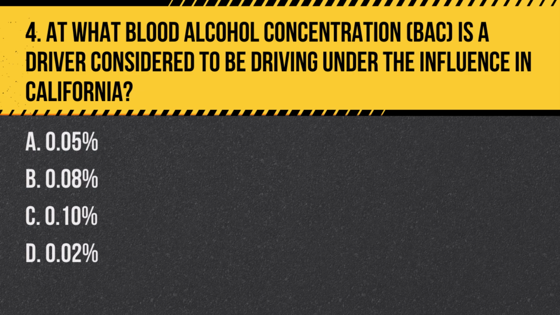Question 4. At what blood alcohol concentration is a driver considered to be driving under the influence in California? A. 0.5%. B. 0.8%. C. 0.10%. D. 0.2%. Answer: B. 0.8%. In California, a driver with a BAC of 0.8% or higher is considered to be driving under the influence.